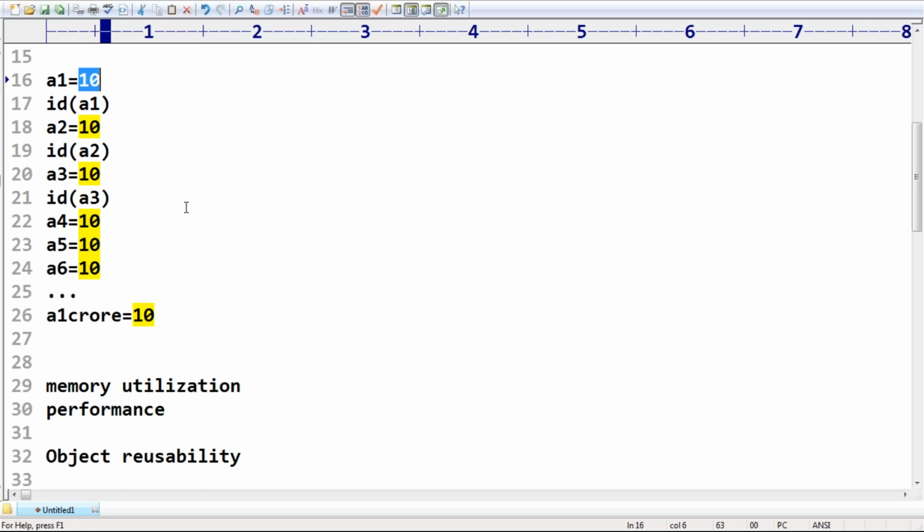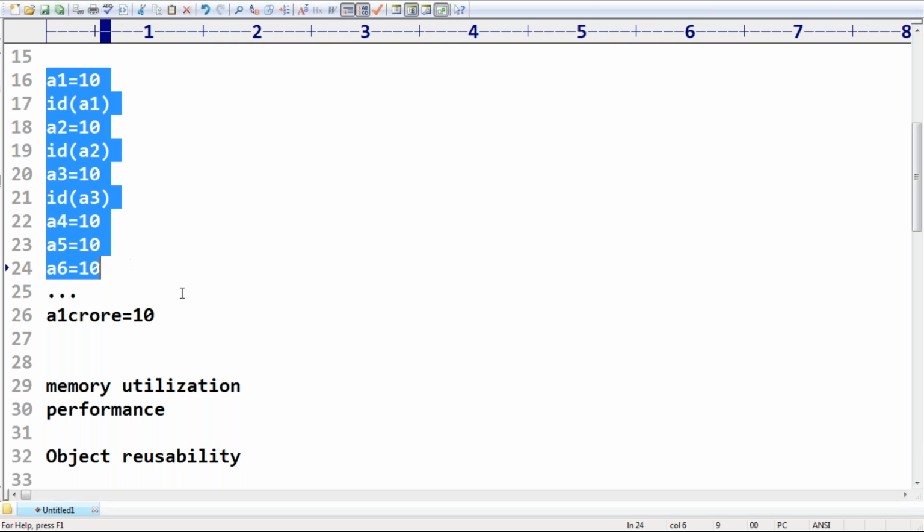Sir, how many integer objects are going to be created by default? If I take 1 crore references, only one object. But how many reference variables are going to be created? 1 crore reference variables will be created, but pointing to the same object only.